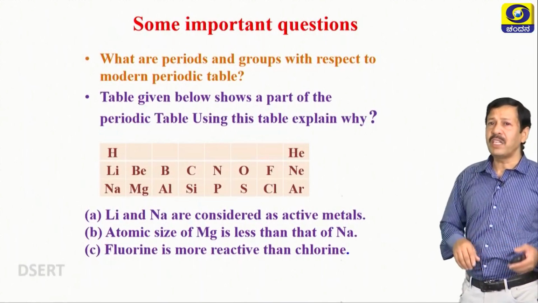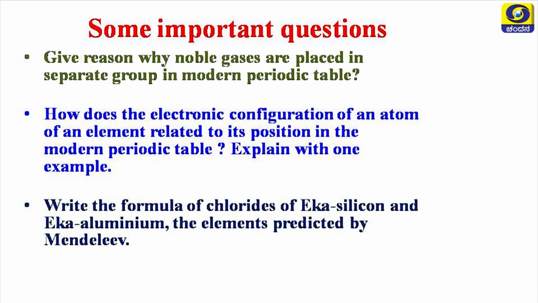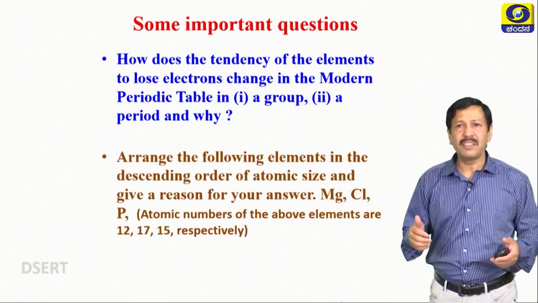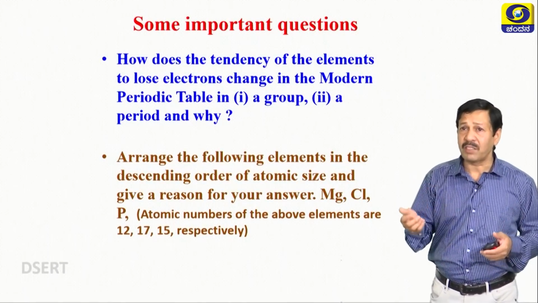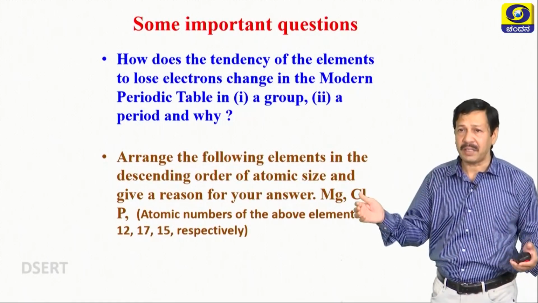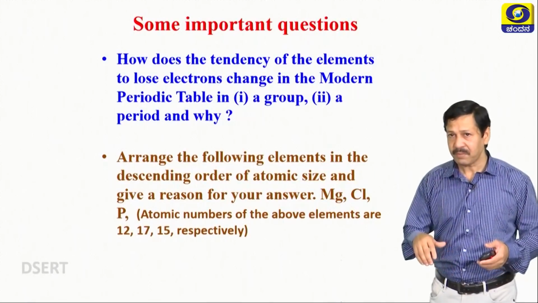Now, let us move on to the next one. How does the tendency of the element to lose electrons change in the modern periodic table in a group and a period? And you should give the reason. Already I explained this one.